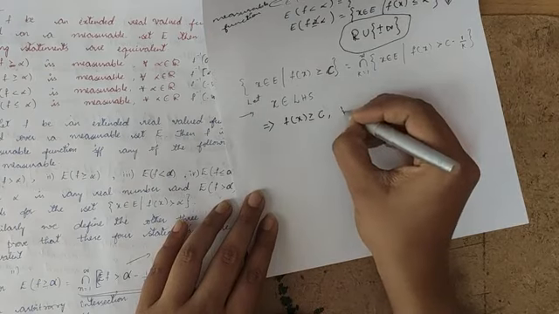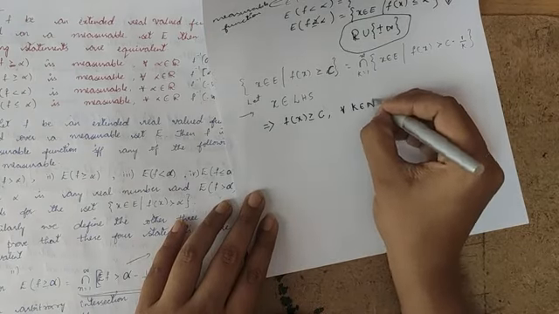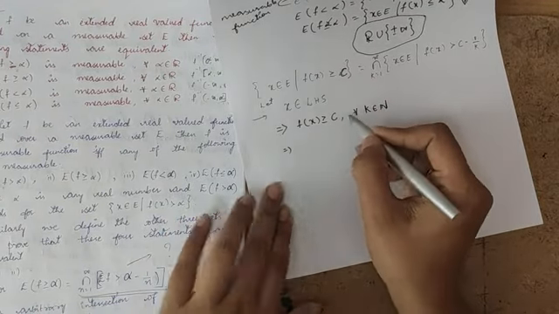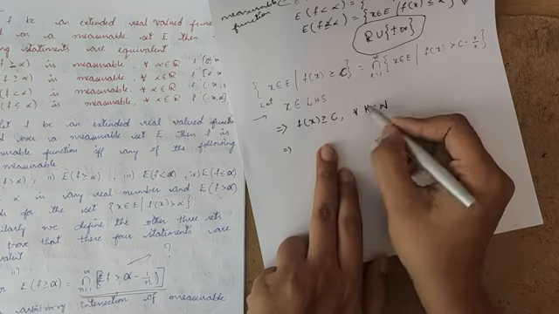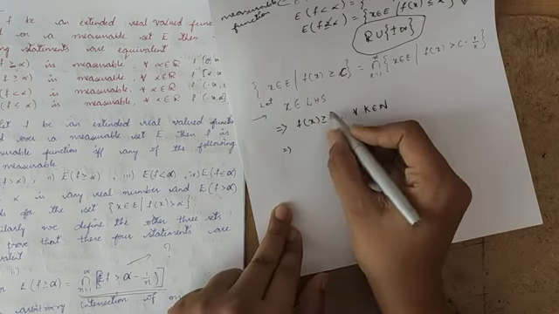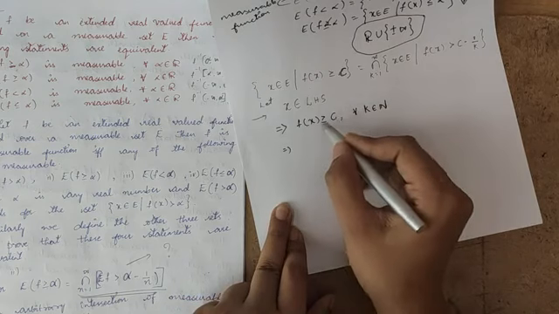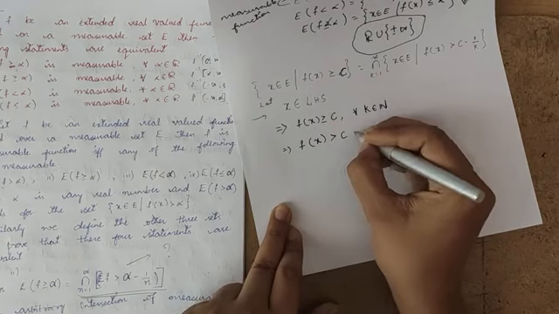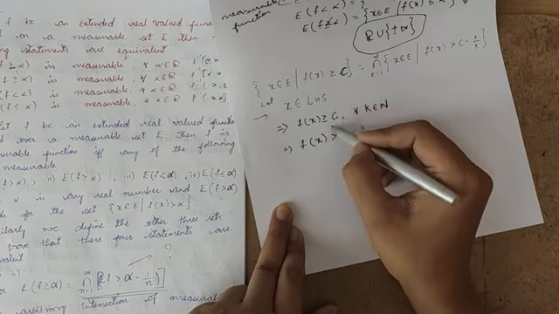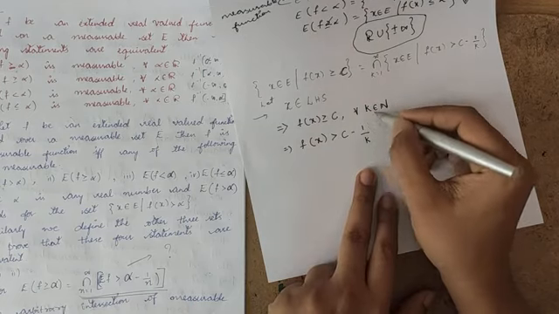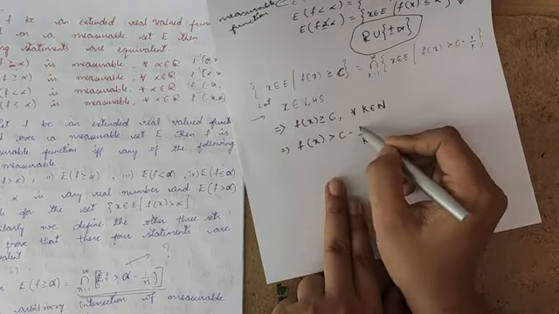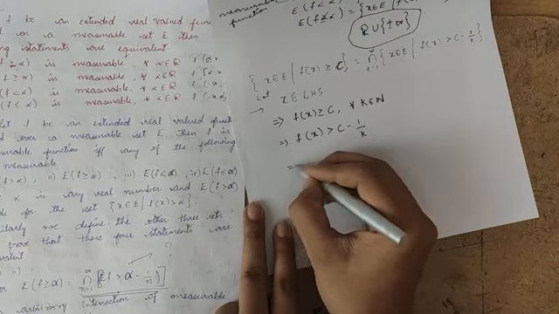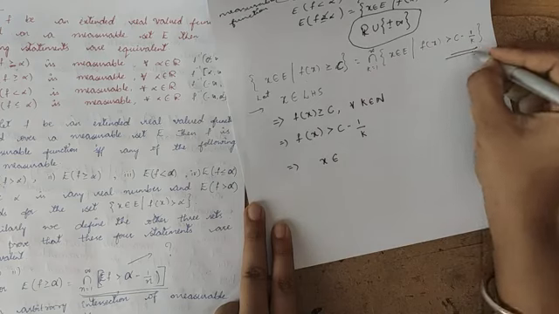This is for all k belonging to the natural numbers. Now if I subtract from c any positive number, then this whole term will be strictly less than the function. So f of x is greater than c minus 1 over k. I'm subtracting some value so that this becomes strictly greater than. So now you can see this belongs to my RHS.